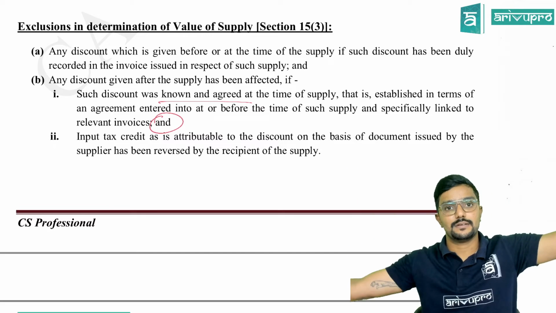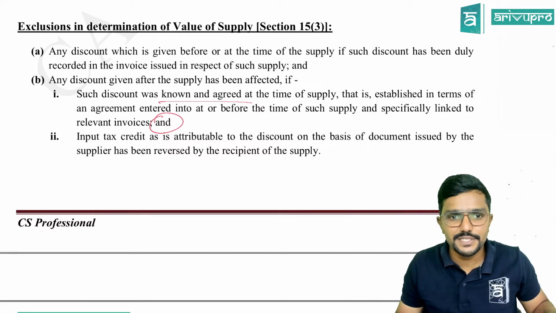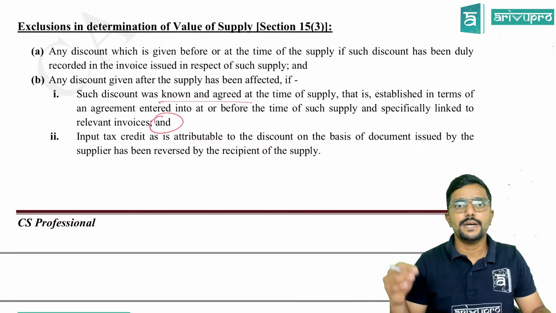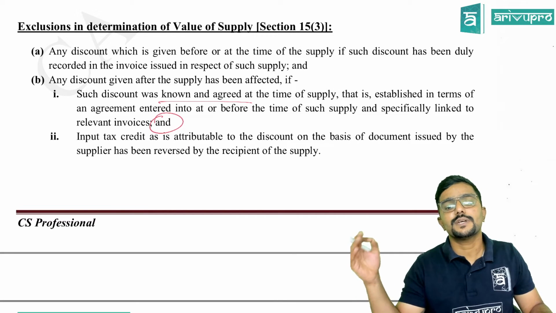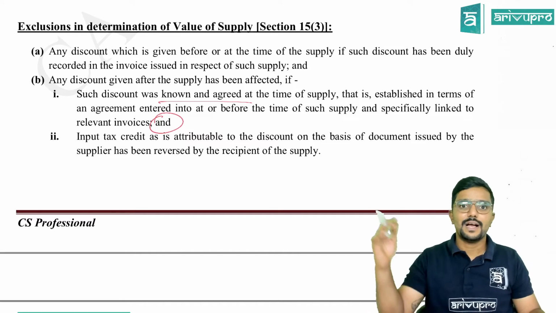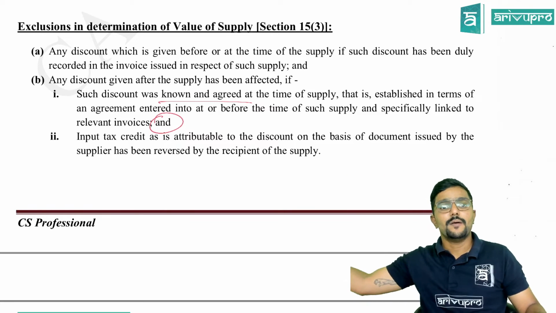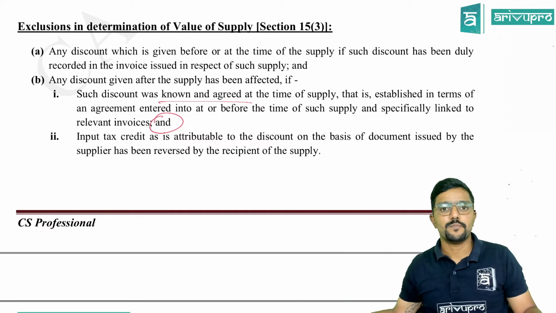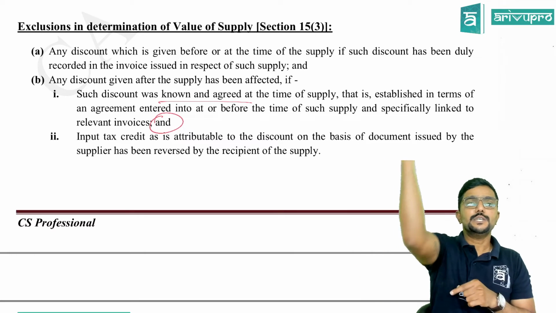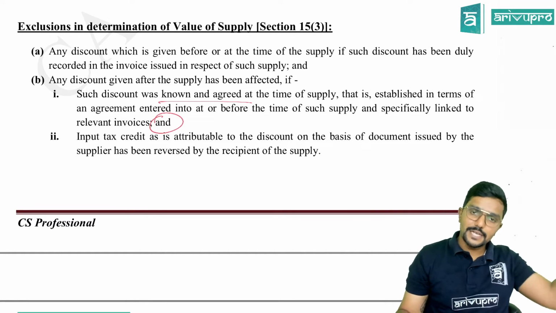Discount is given later, but it was agreed before only. That is established in terms of an agreement entered into at or before the time of such supply, and specifically linked to the relevant invoice. I gave an example: a discount of 10,000 is given later. For that, a credit note will be issued, but that should be linked to the invoice for which you are giving the discount, because that supply has already taken place.